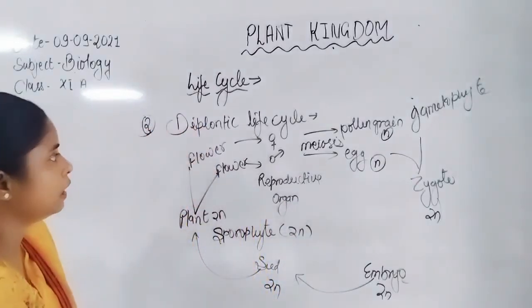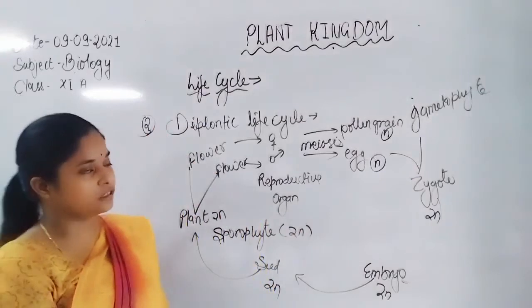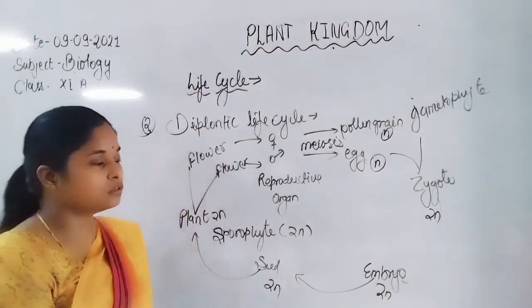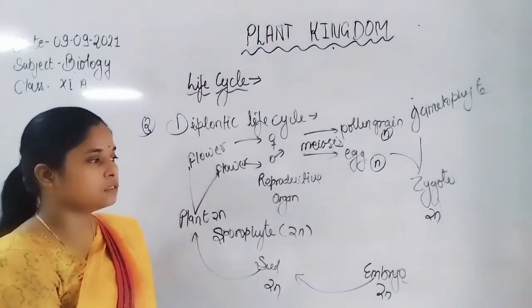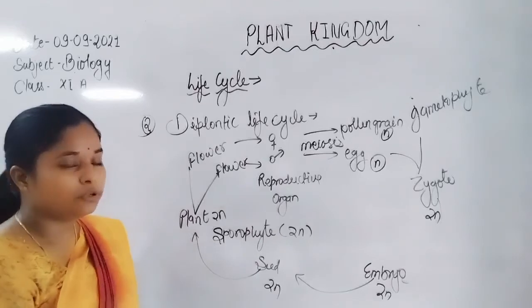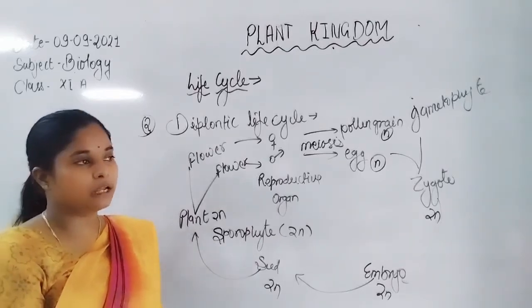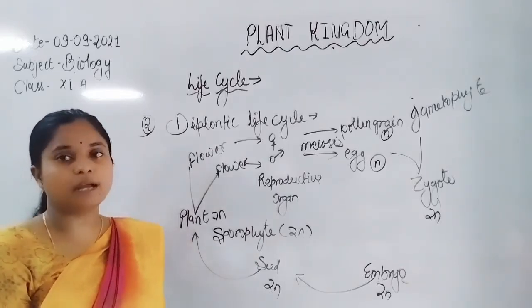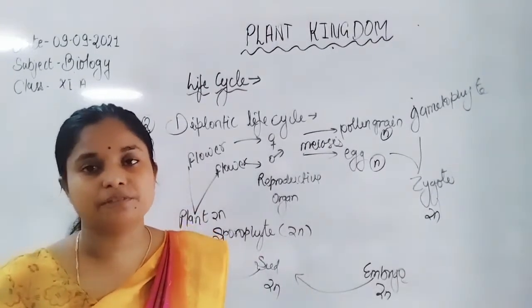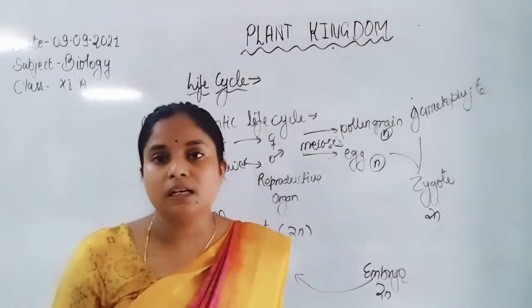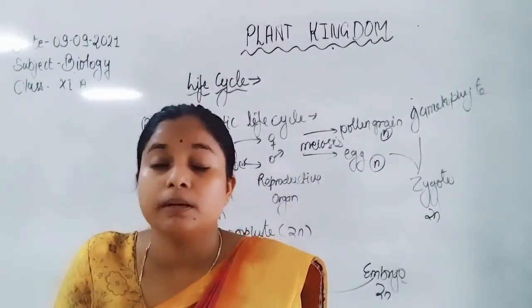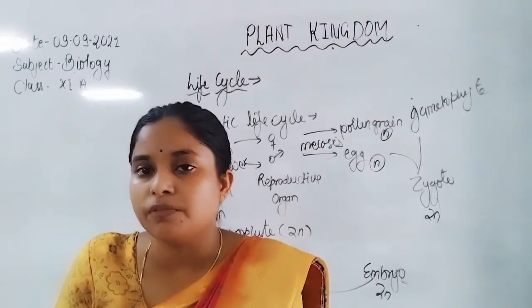So here is the overall picture of the life cycles of angiosperms, bryophytes, pteridophytes and gymnosperms. Angiosperms and gymnosperms represent the sporophytic diplontic type of life cycle. The haplodiplontic type of life cycle is represented by the pteridophytes. Bryophytes represent the haplontic type of life cycle. So overall, these are the different types of life cycle in the different plants.